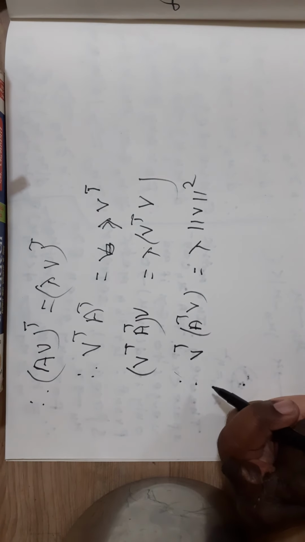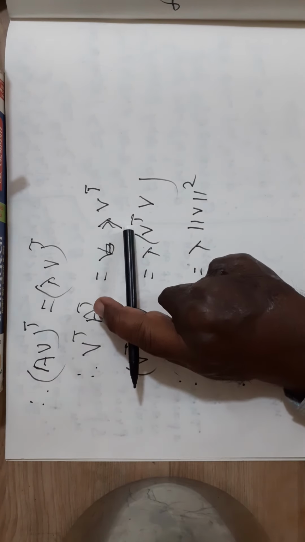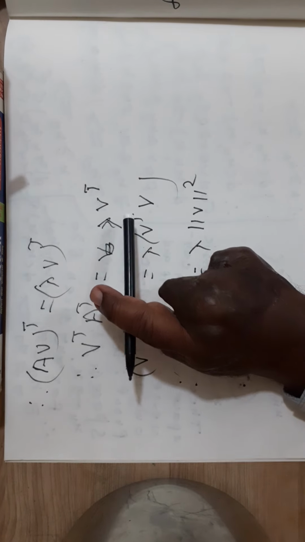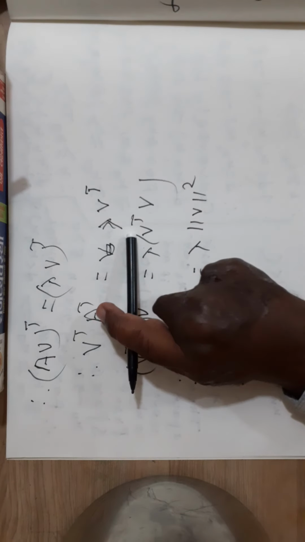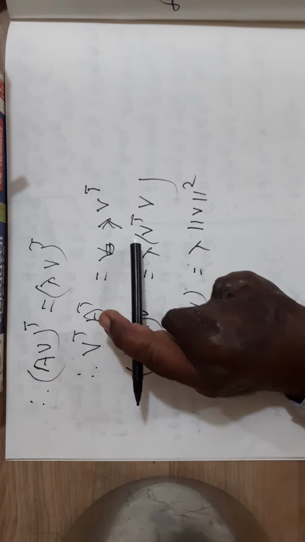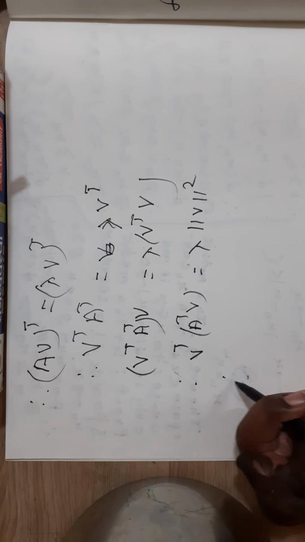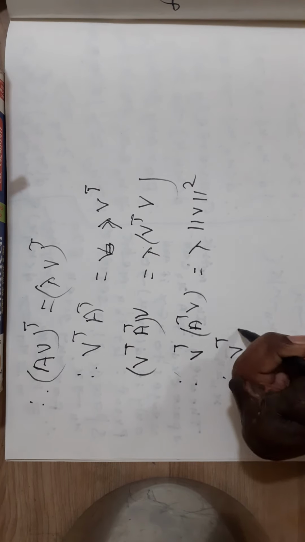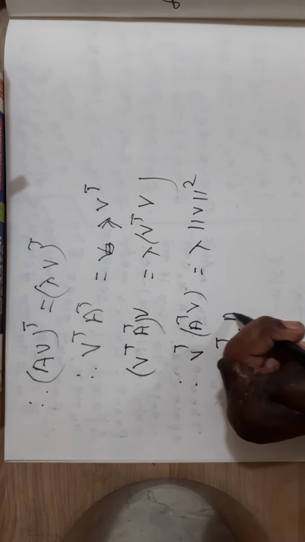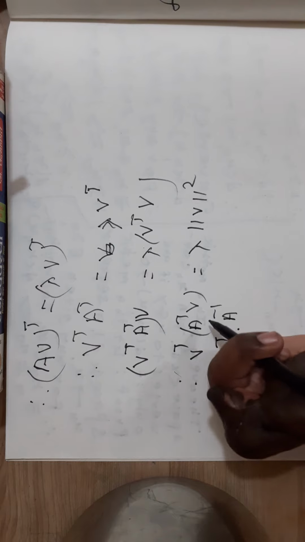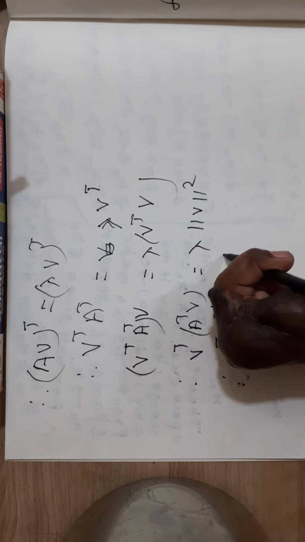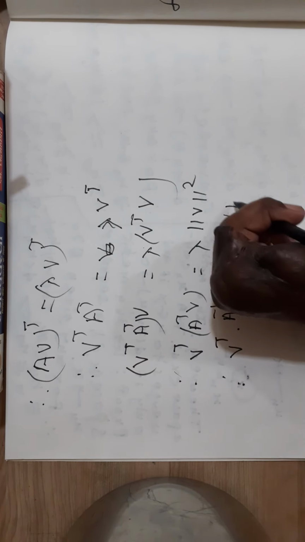V transpose V is equal to norm of V square. Here V transpose is the row matrix, V is the column matrix, these are elements of Rn. Therefore V transpose A transpose V is equal to lambda norm of V square.